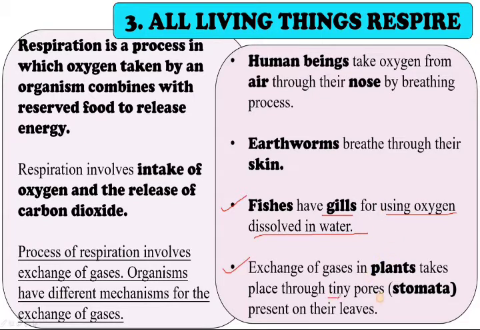Exchange of gases in plants takes place through tiny pores called stomata. The stomata present in the leaves help the plant to breathe. Children, this is the way living things respire. Whether it is a plant or a living organism like a human being, earthworm or fish, breathing is an essential process.